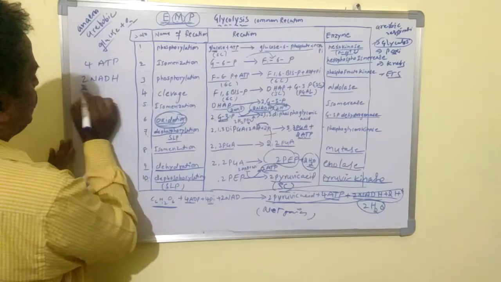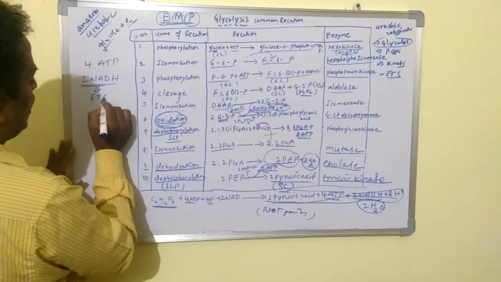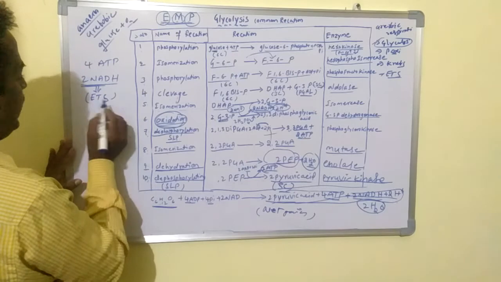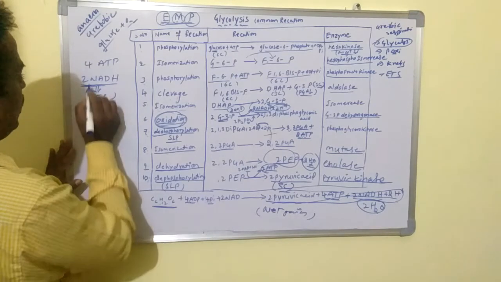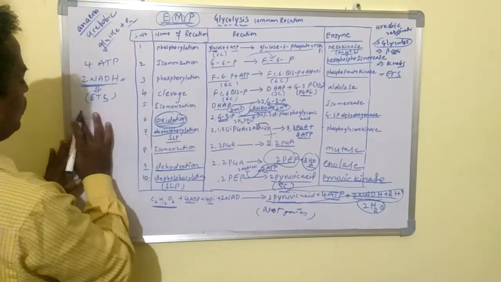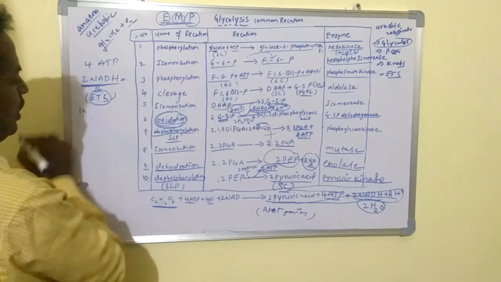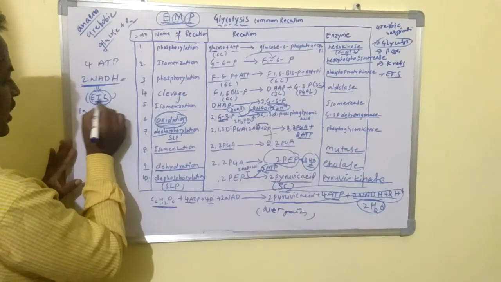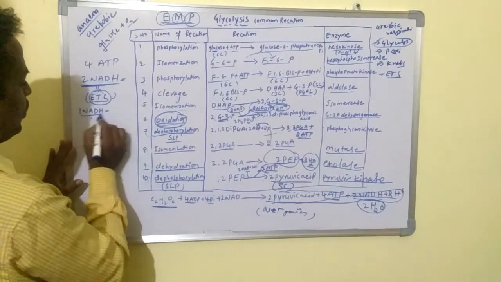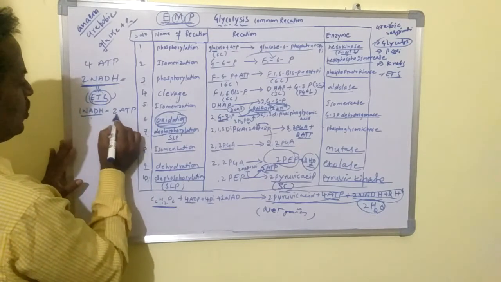The 2 NADHs are involved in ETS, the electron transport system. Every NADH, when it undergoes ETS, indirectly produces 2 ATPs. So 1 NADH is equal to 2 ATPs.